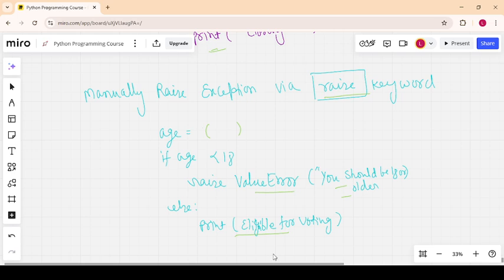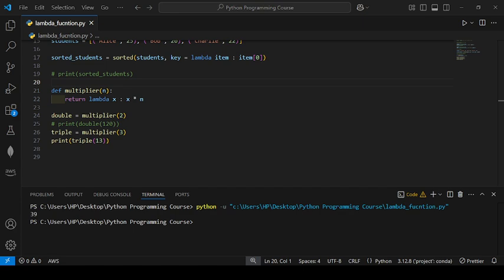So let's move to VS Code, where I will explain each code and implement it. First I will create a file.